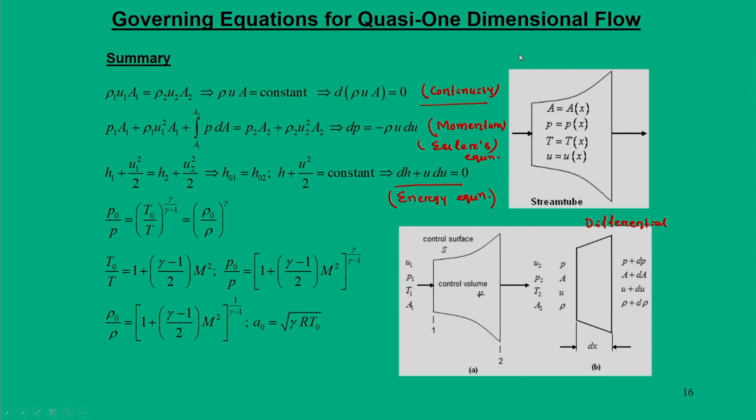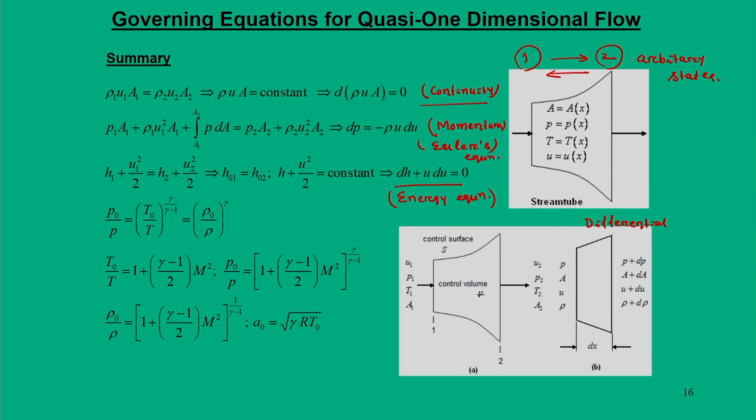Now, since we have already talked about the situation that the flow can move from 1 to 2, or it can also go from 2 to 1, and 1 and 2 are arbitrary states.